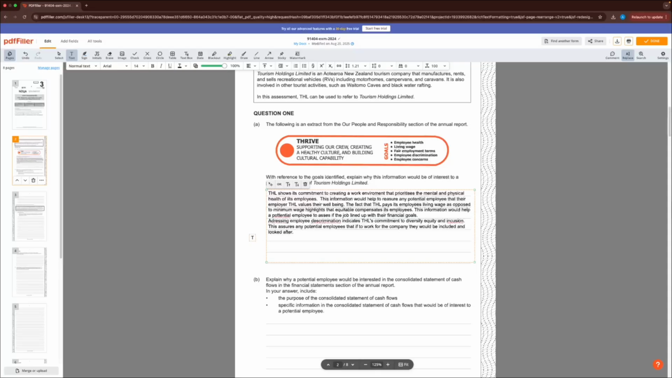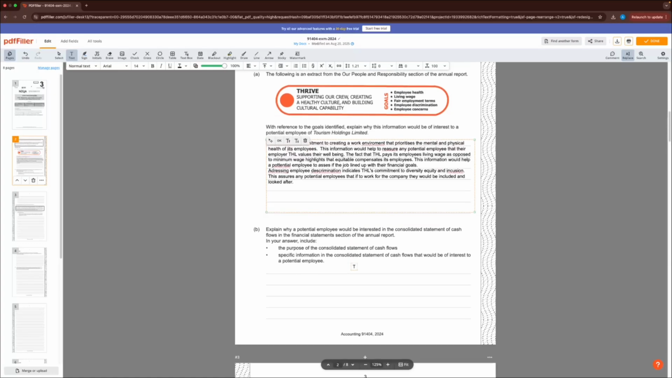Alright, so that's kind of what they're looking for in that 1A section, guys. Pretty straightforward. Just read the question quite carefully, and a lot of the time they just want you to regurgitate a lot of the stuff that they've said back to you, with a little bit of thinking on top of it. So that's that first section done. We'll go on to 1B now.